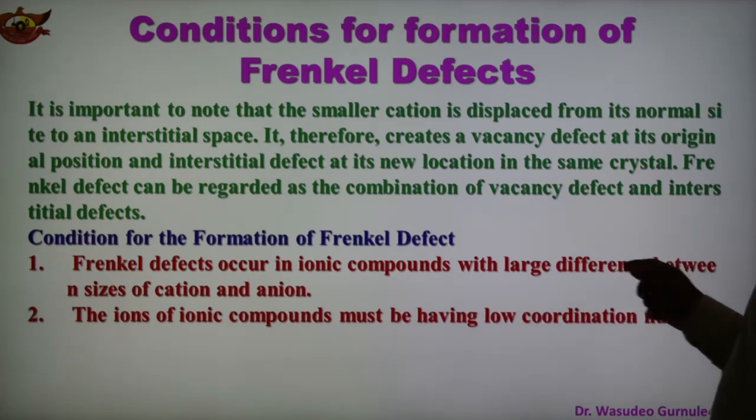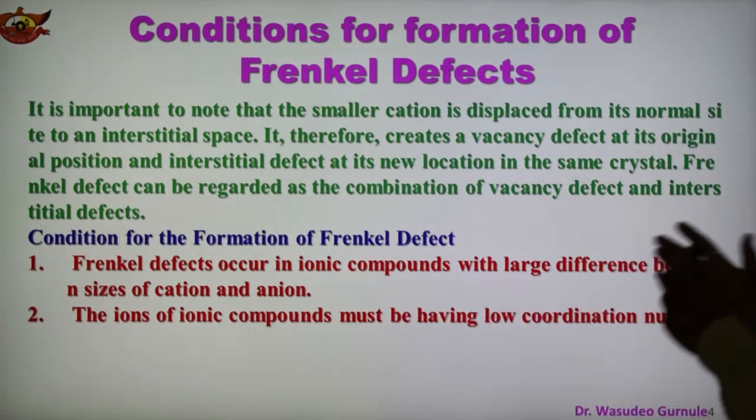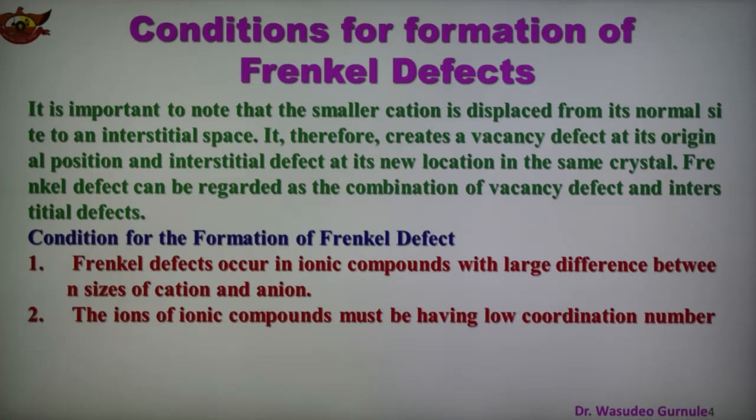The Frenkel defect occurs in an ionic compound when there is a large difference between the size of the cation and anion. The second condition is that the ions of the ionic compound must have a lower coordination number.